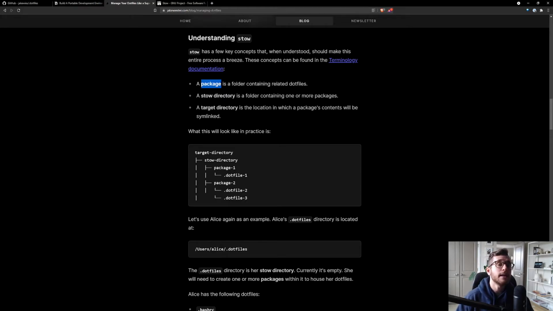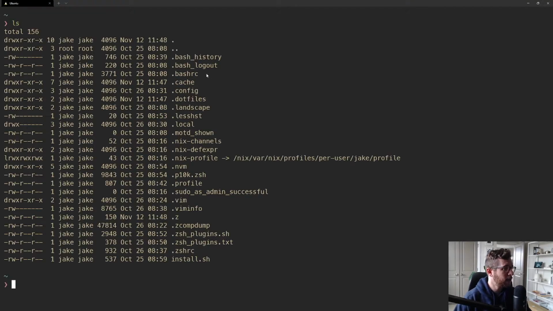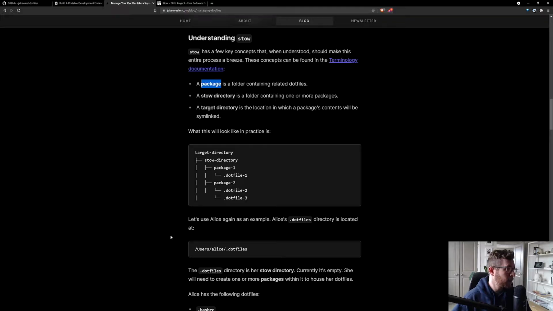For instance, Git is a tool, and you may have one or more dotfiles that Git will use when running. Things like git config or a global git ignore. Another example of a package would be ZSH. So in our scenario, we actually have a .zshrc, we have a .zsh_plugins.txt, and a .zsh_plugins.sh file. All three of these are dotfiles, and they're all related to the same package, right?